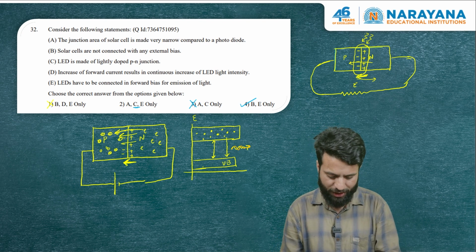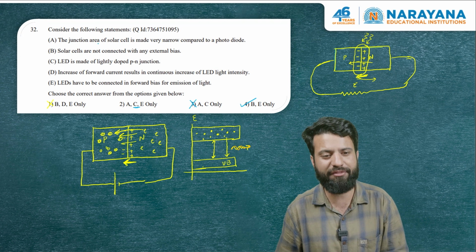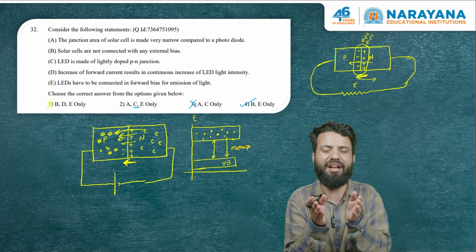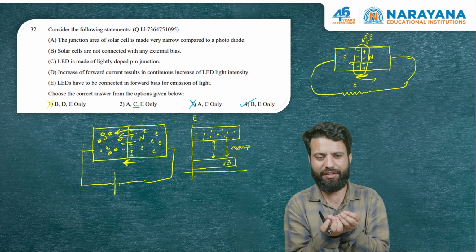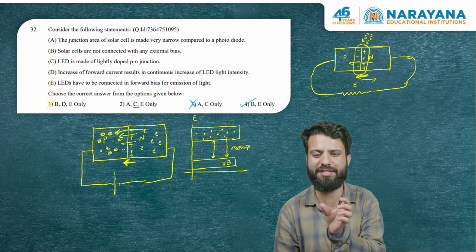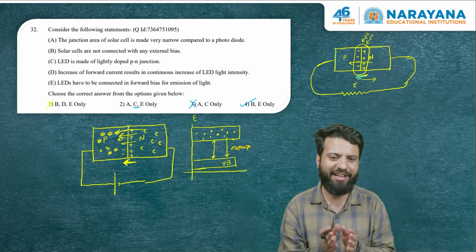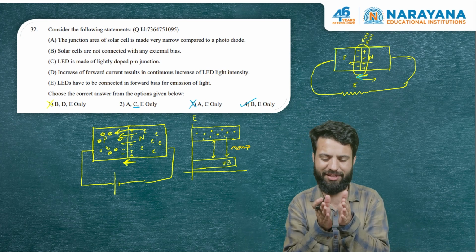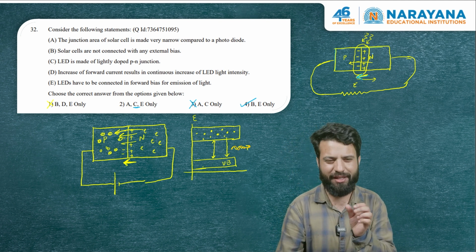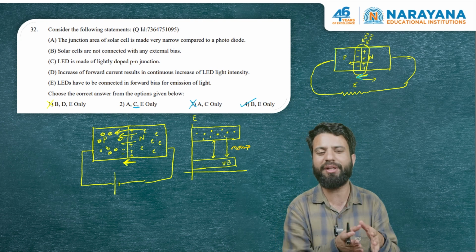So let's go to option A. The junction area of a solar cell is made very narrow compared to the photodiode. No, the junction area is made large so that many photons fall, and therefore there are many electron-hole pair generations, and then this electric field present near the depletion region can sweep it across. In a photodiode, we try to keep the depletion region layer transparent, but we don't need to keep it large, because a photodiode is used to measure the relative intensity of light.